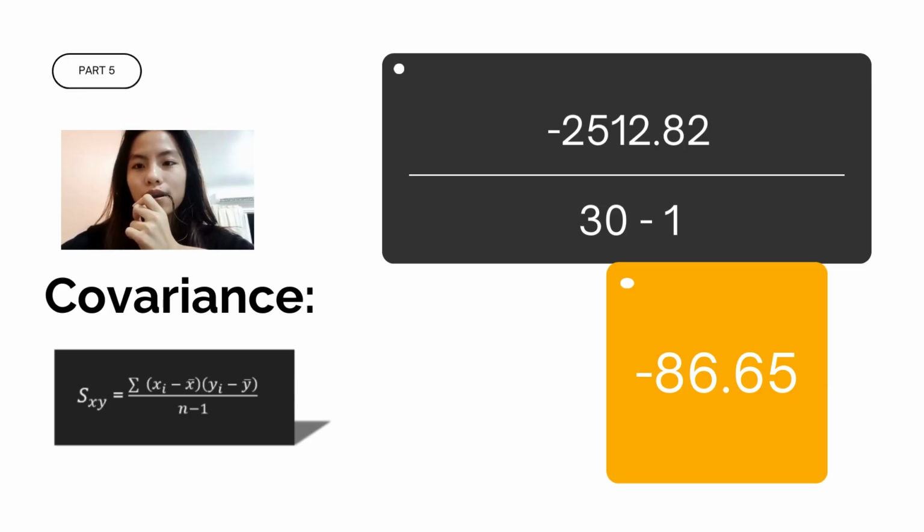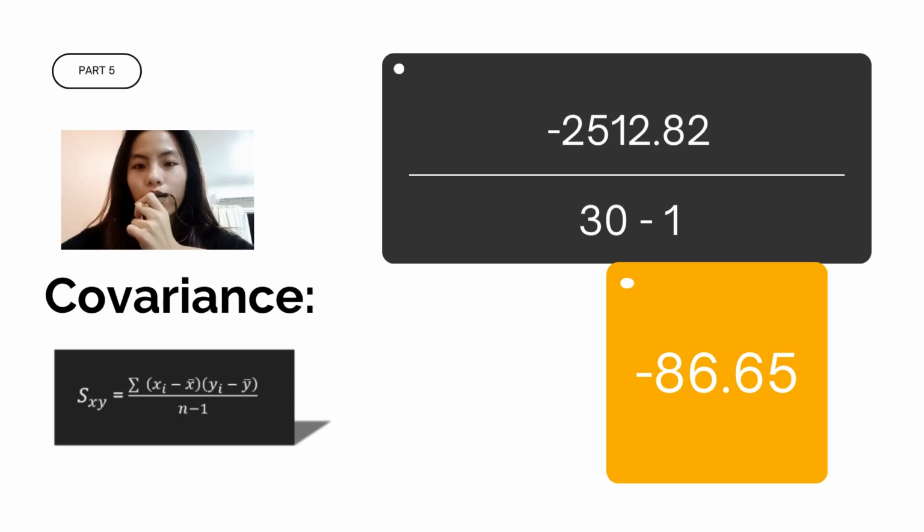So, let's see how we get the covariance first for this assignment. Covariance shows the direction of the linear relationship between x and y. In this case, our x represents the production cost and y represents the profit margin. To calculate the covariance, we use the formula below.